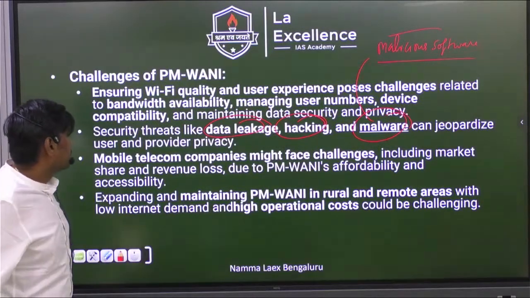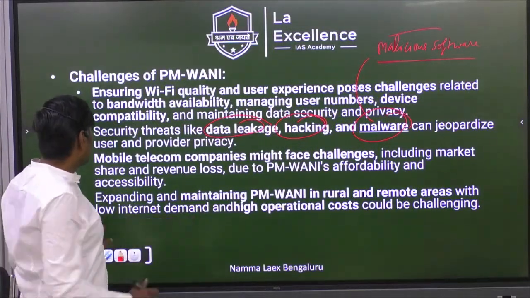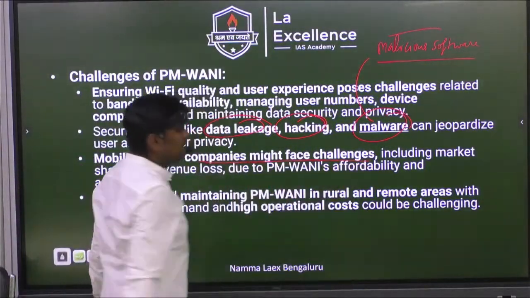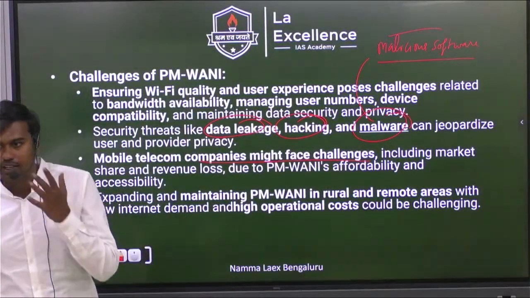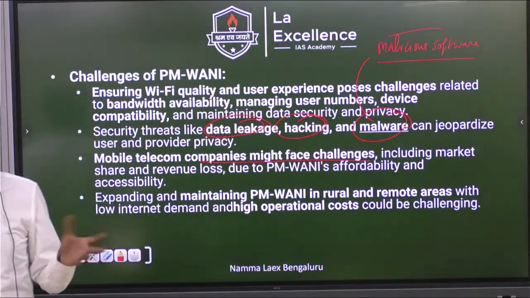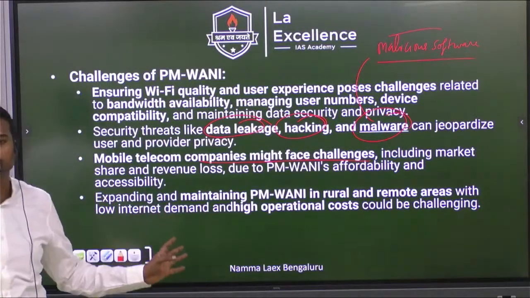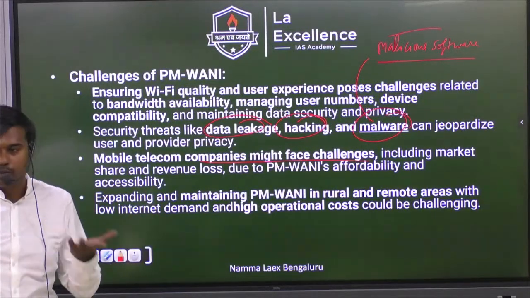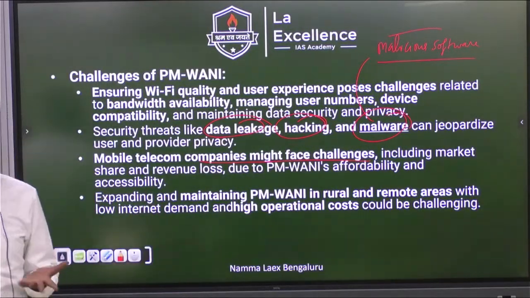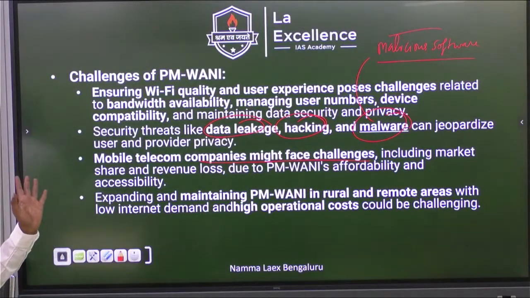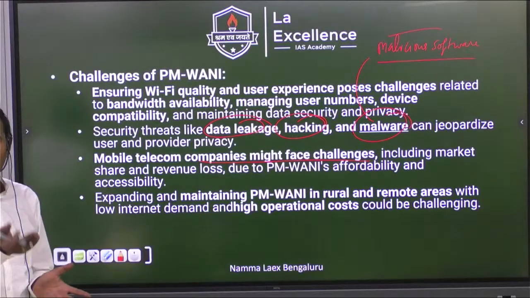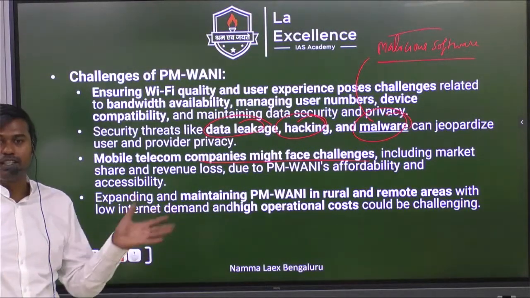And one more problem they are saying is, mobile telecom companies may face challenges. Will they face a challenge? Only when people start using more, they will avoid using mobile internet. Instead of recharging mobile internet at a higher rate, whenever they urgently want internet, they can pay some 5 rupees, 10 rupees for half an hour, use it and go. It's better than the monthly package scheme.